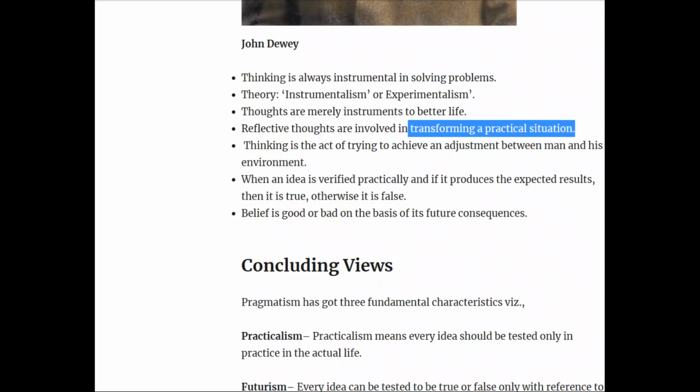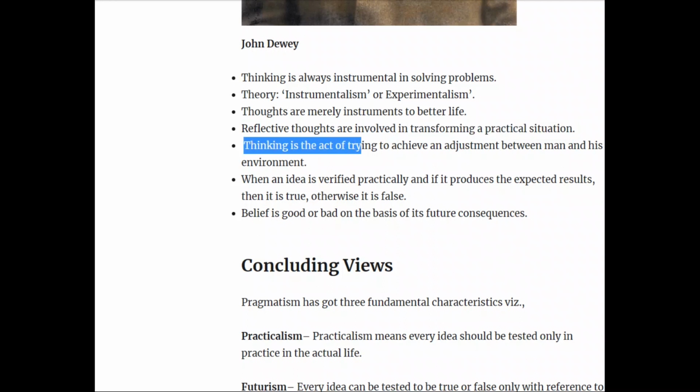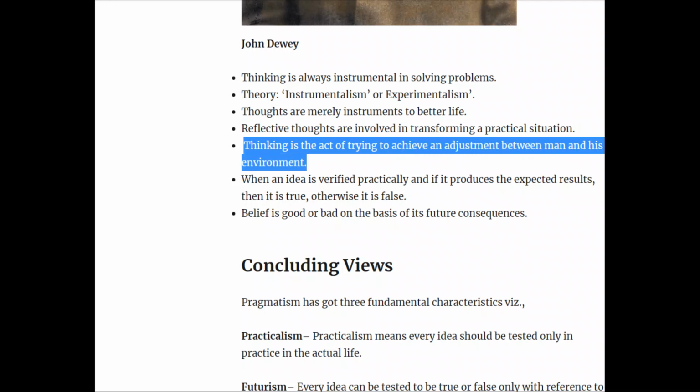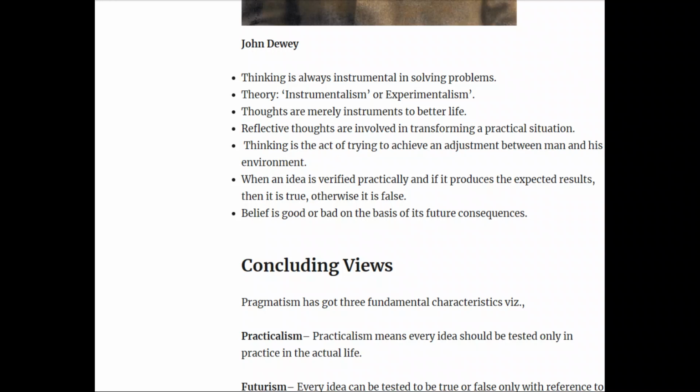Reflective thought means when a thought is convertible into action, then it is called reflective thought. Thinking is the act of trying to achieve an adjustment between man and his environment. So when you're thinking on something, that means you are thinking about change. Change means future, right? So you want to make an adjustment between man and his surroundings.